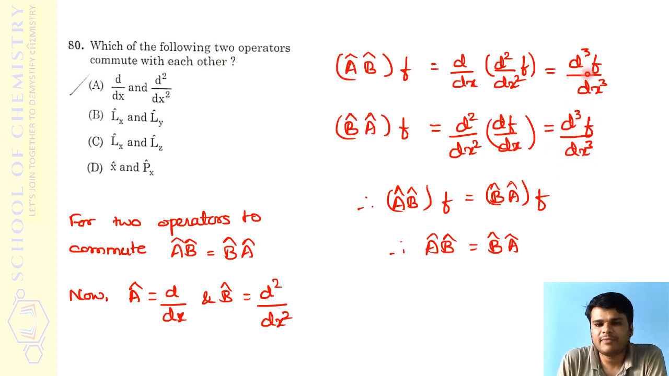So here itself you can make out that A into B is equal to B into A. Systematically, AB of f will be equal to BA of f. Since f is the same, A into B equals B into A. So for the first option, A, that should be the correct answer.